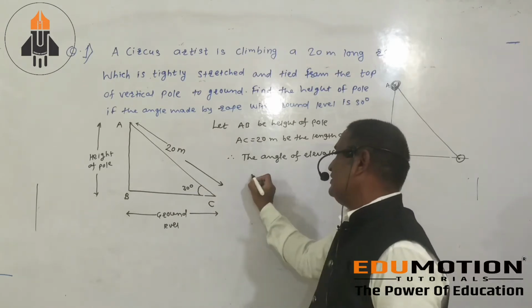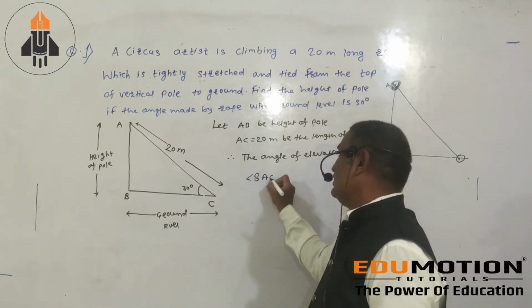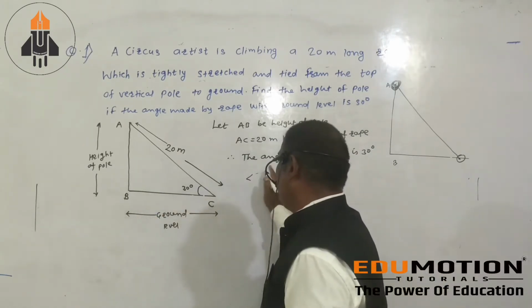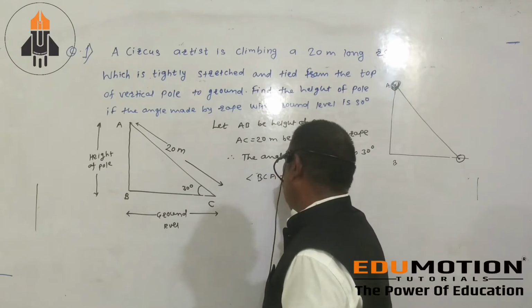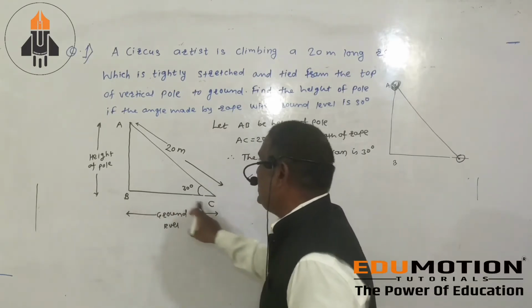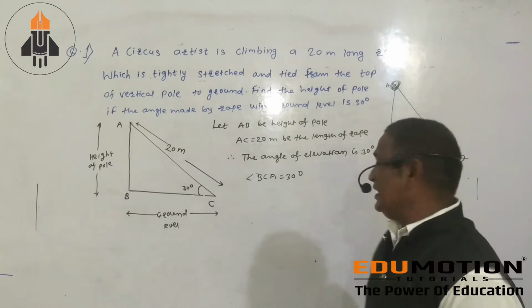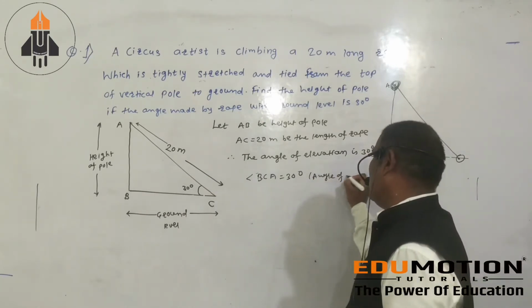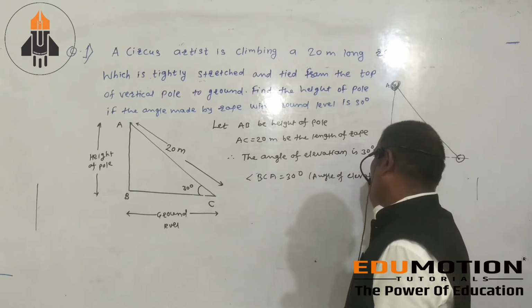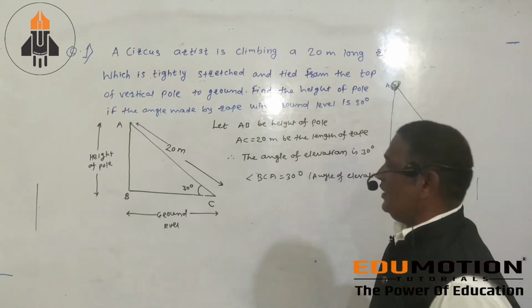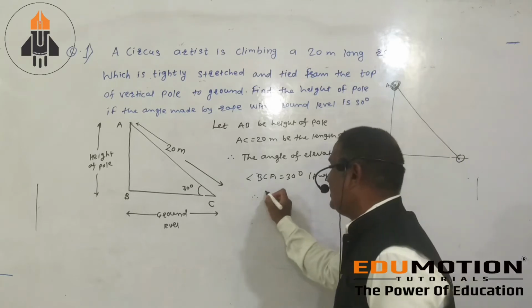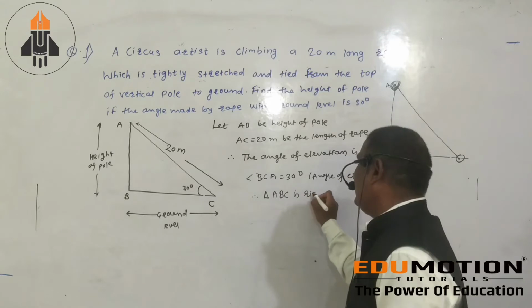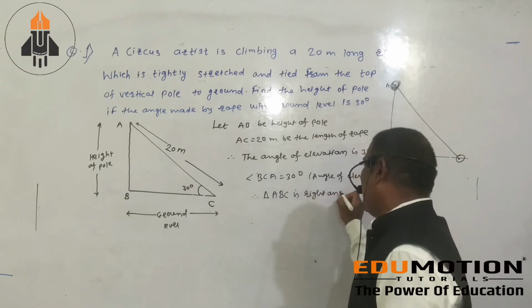In such a way that this angle BCA equals 30 degree. That is your angle of elevation. And in this, triangle ABC is a right angle triangle.